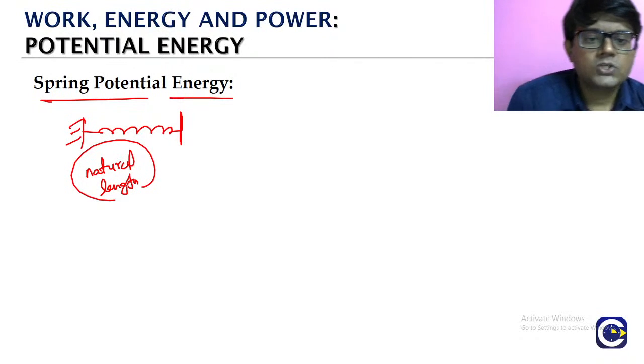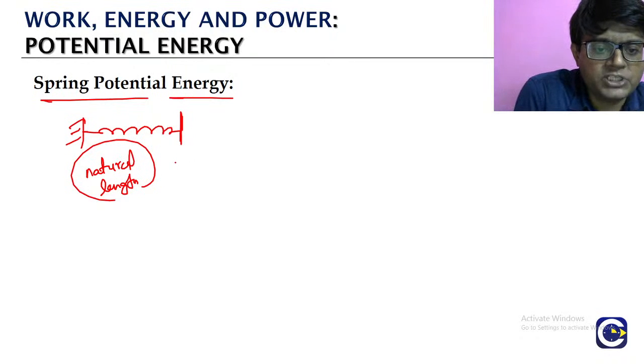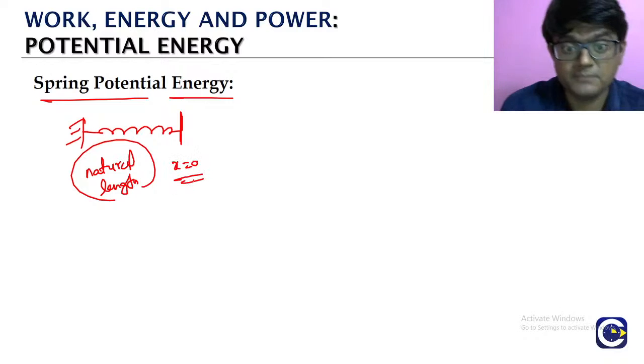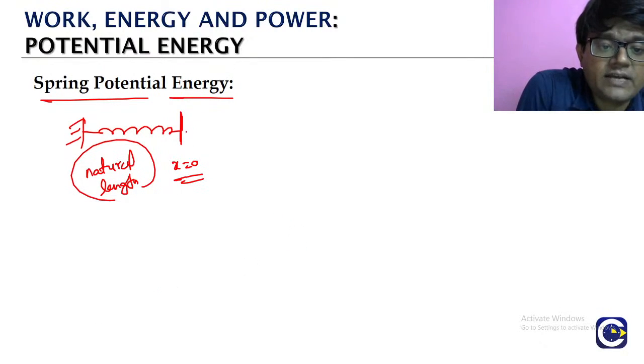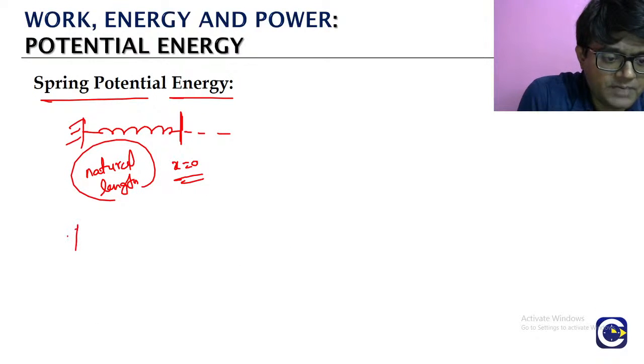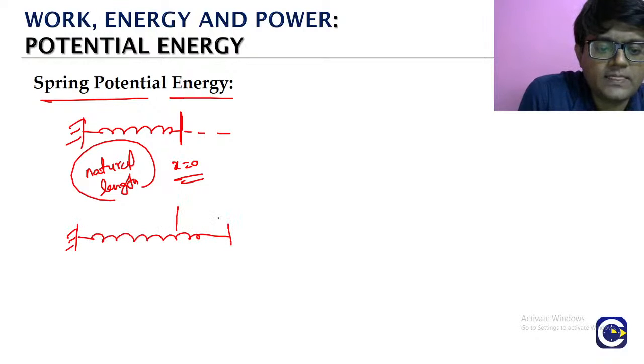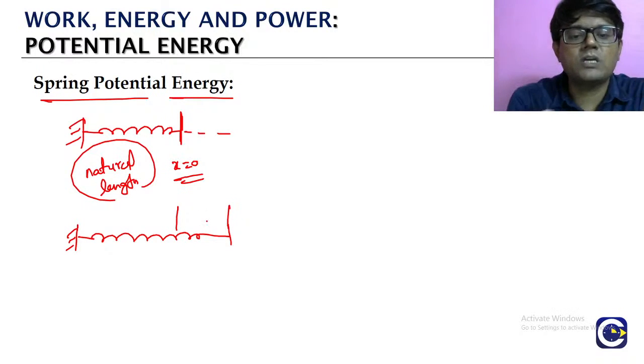The position at the natural length, let us mark it as x is equal to 0. From there, we are trying to elongate the spring so that we can see the amount of elongation.